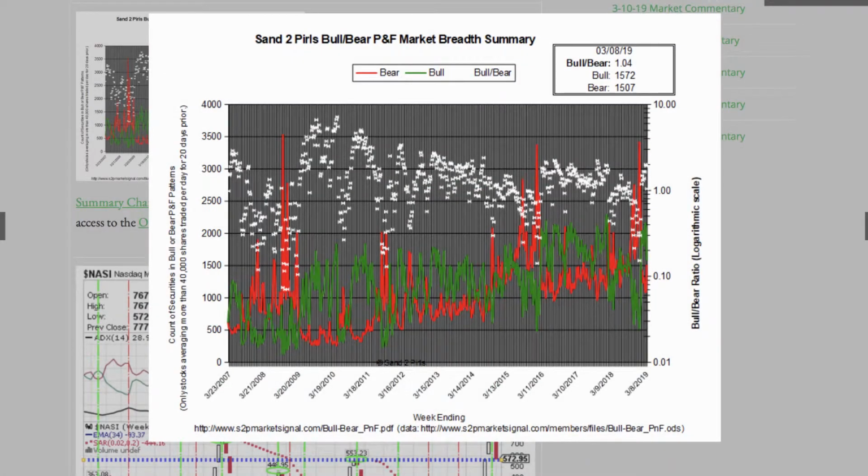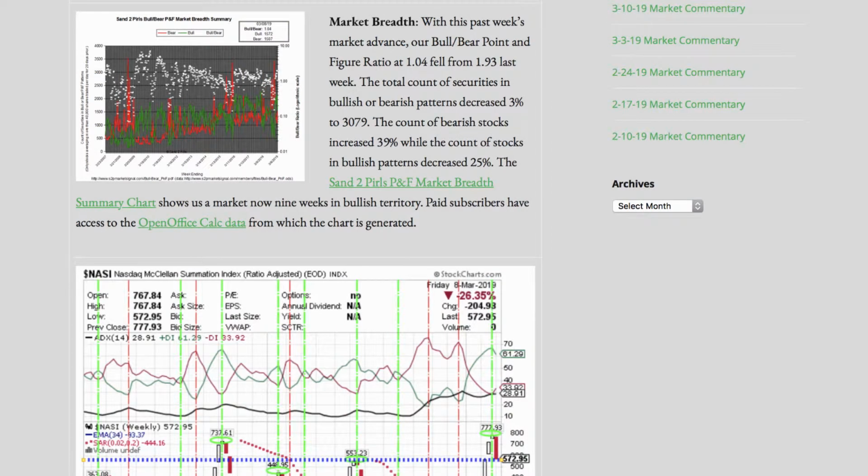Market breadth. With this past week's market decline, our bull-bear point and figure ratio at 1.04 fell from 1.93 last week. The total count of securities in bullish or bearish patterns decreased 3% to 3,079. The count of bearish stocks increased 39%, while the count of stocks in bullish patterns decreased 25%. The Pirls PNF market breadth summary chart shows us a market now 9 weeks in bullish territory.